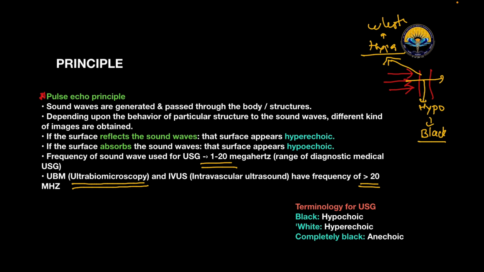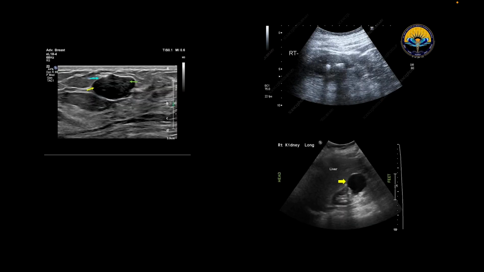The terminology we use is black for hypoechoic, white for hyperechoic, and if it is completely black like the screen, that is anechoic. Let's look at the examples. This is the hypoechoic area, this one is the hyperechoic area, and this is the completely black area which is called anechoic.